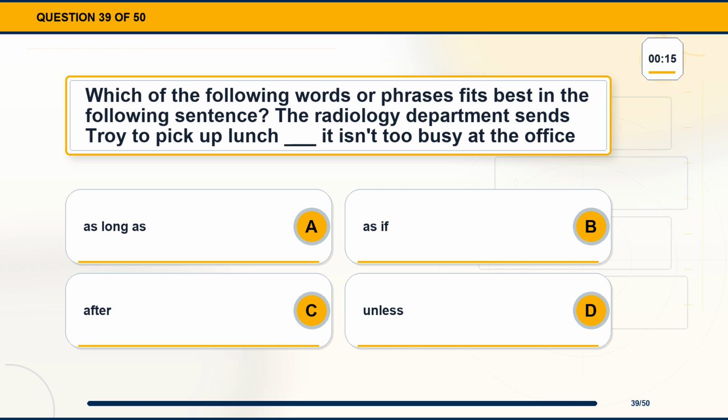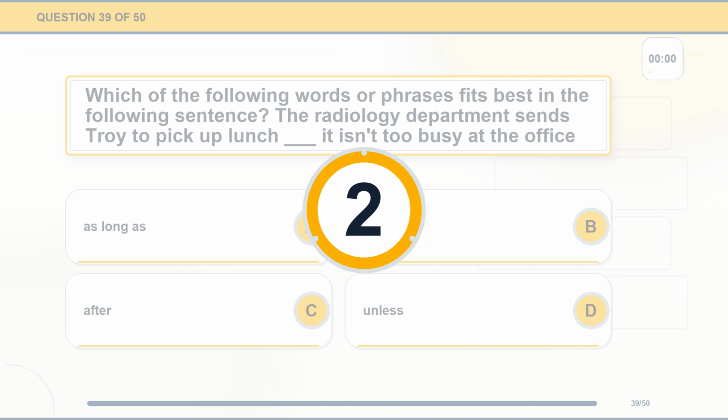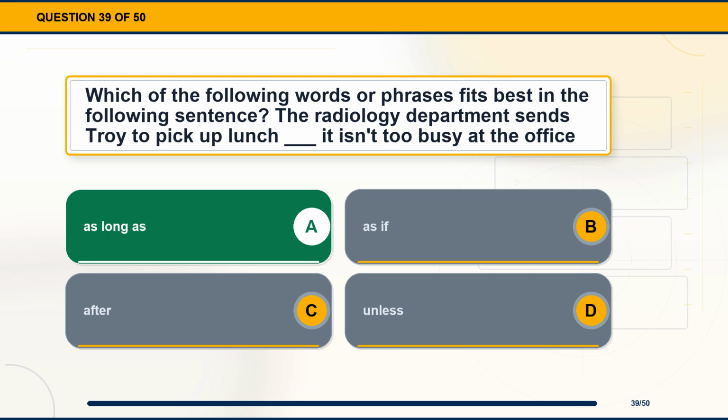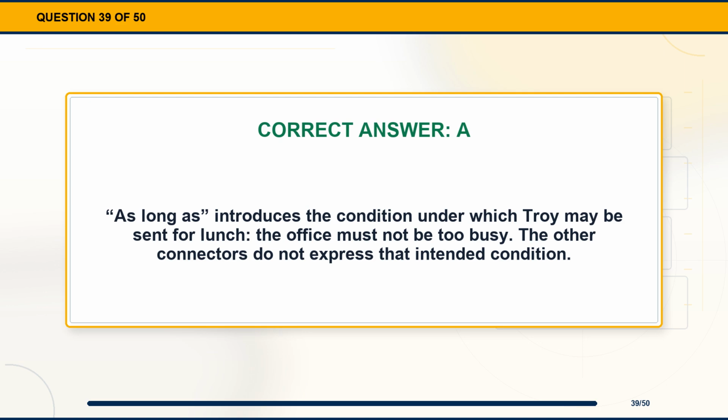Question 39. Which of the following words or phrases fits best in the following sentence? The radiology department sends Troy to pick up lunch blank it isn't too busy at the office. Option A, as long as. Option B, as if. Option C, after. Option D, unless. The correct answer is option A, as long as. Explanation. As long as introduces the condition under which Troy may be sent for lunch, the office must not be too busy. The other connectors do not express that intended condition.